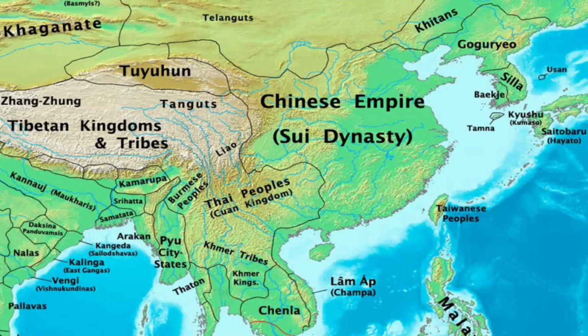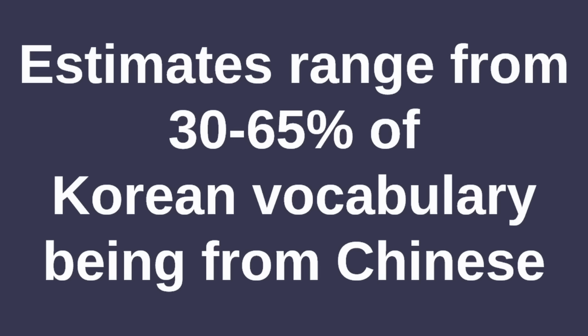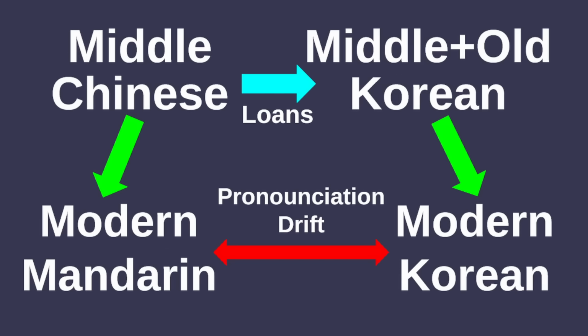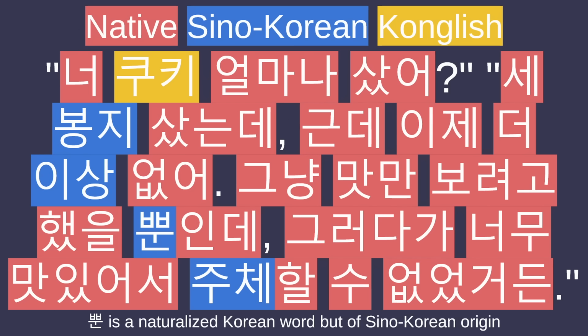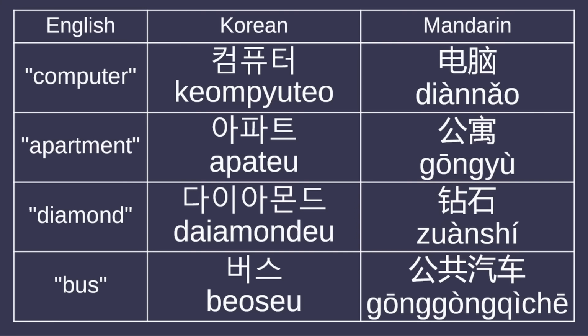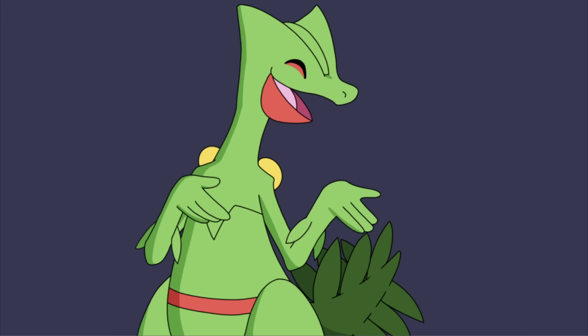Because of centuries of influence from various Chinese dynasties, around 60% of Korean vocabulary is of Chinese origin. The forms are not entirely the same, as Korean borrowed most of its Sinitic vocabulary from Middle Chinese, and there's not only been a drift from Middle Chinese to Mandarin Chinese, but also from Old and Middle Korean to Modern Korean. Additionally, the majority of Korean words used in everyday conversation are of native Korean origin, and unlike Mandarin Chinese, which generally avoids loanwords outside of proper names, Modern Korean, at least in the South, is filled with plenty of loanwords, particularly from English. Nevertheless, here's a bunch of examples of Sino-Korean cognates.